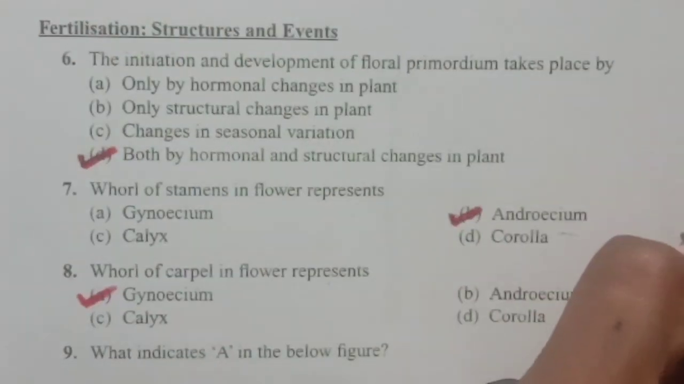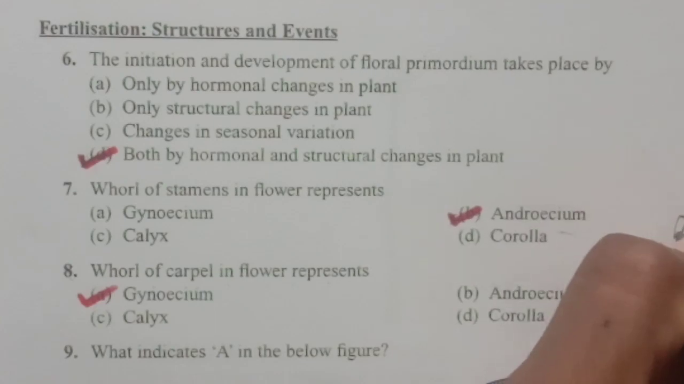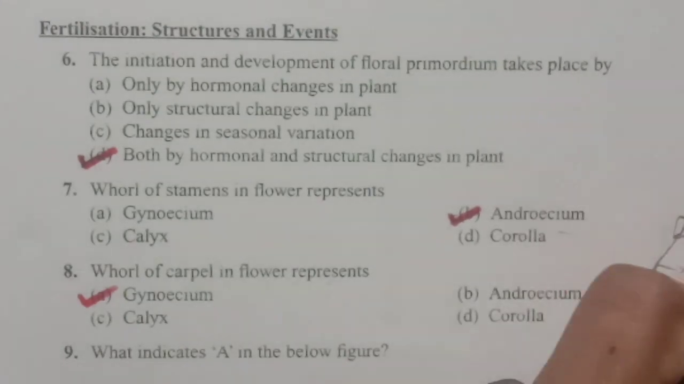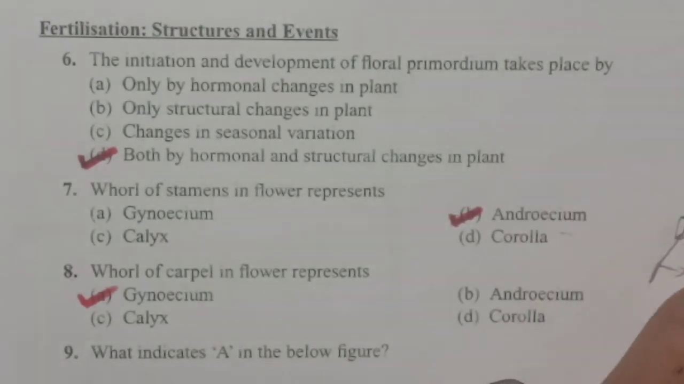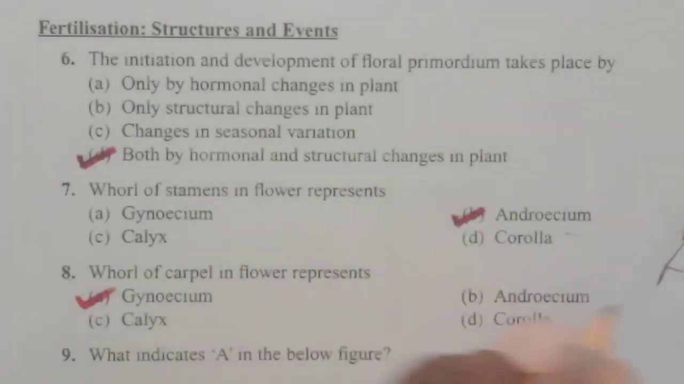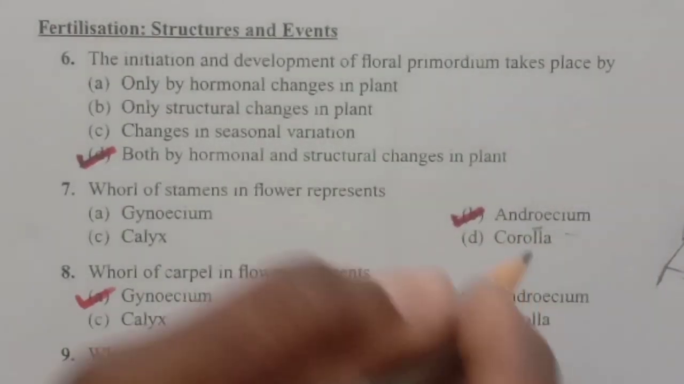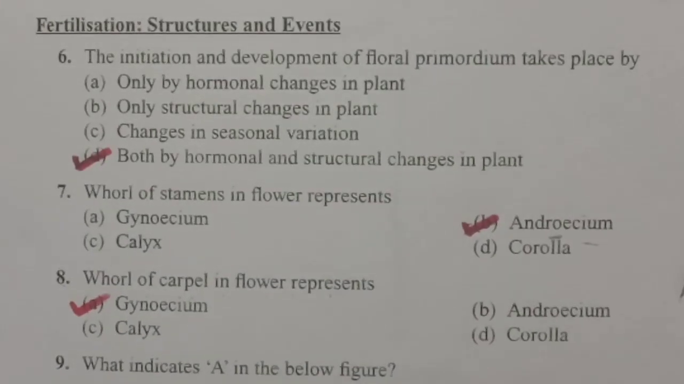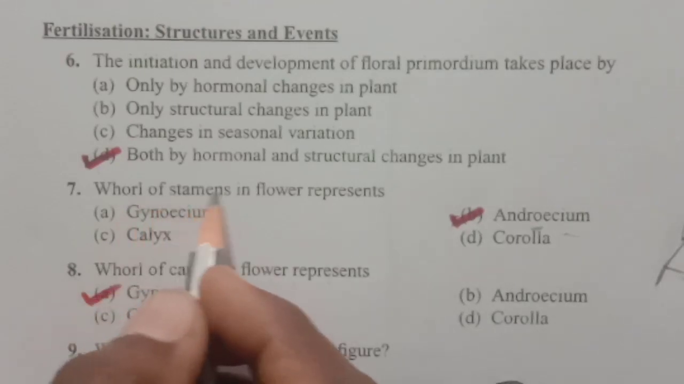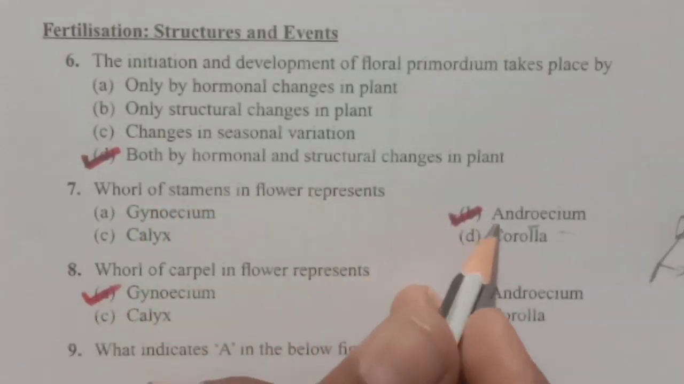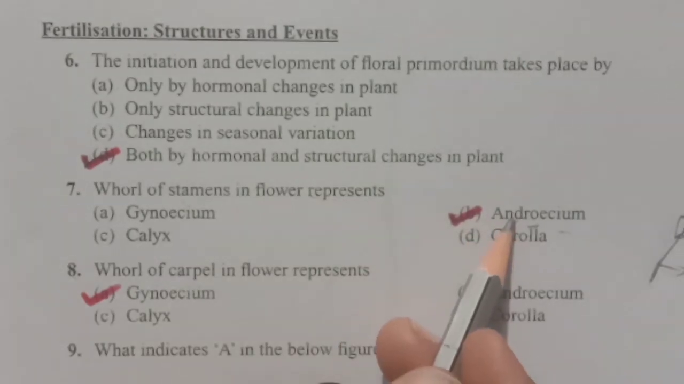So we can represent a stamen like this. This is a typical stamen comprising two parts. This is the anther, and this one is the filament. Together it is called a stamen, and many stamens make up the androecium. And the next whorl will be the gynoecium, and gynoecium usually comprises carpels. So here the question is whorl of stamens in a flower represents. All the whorls of stamens together are called androecium.